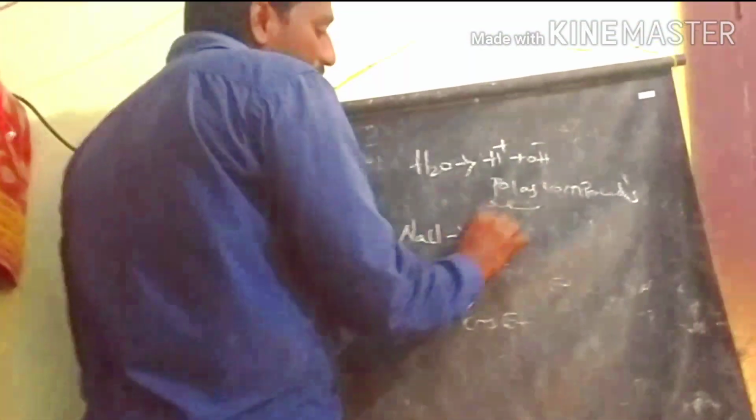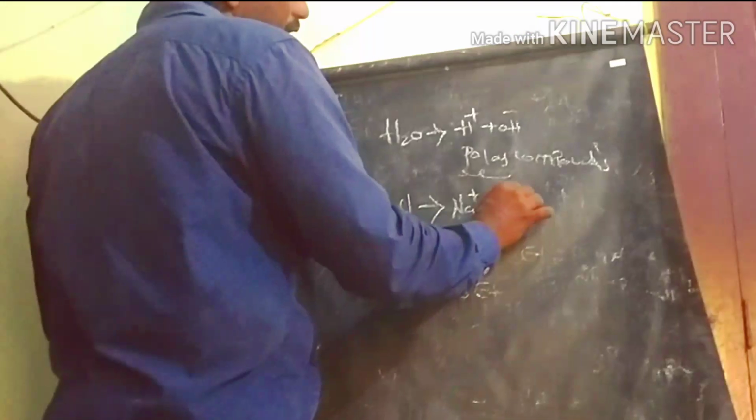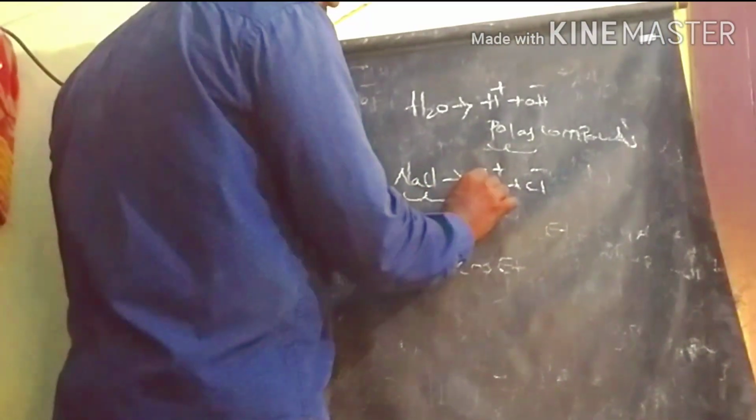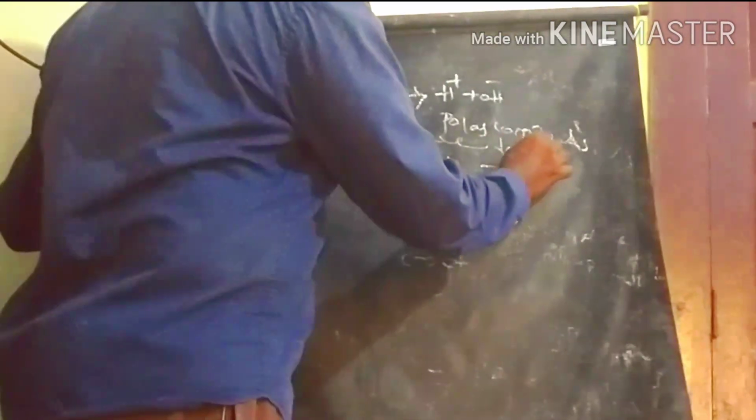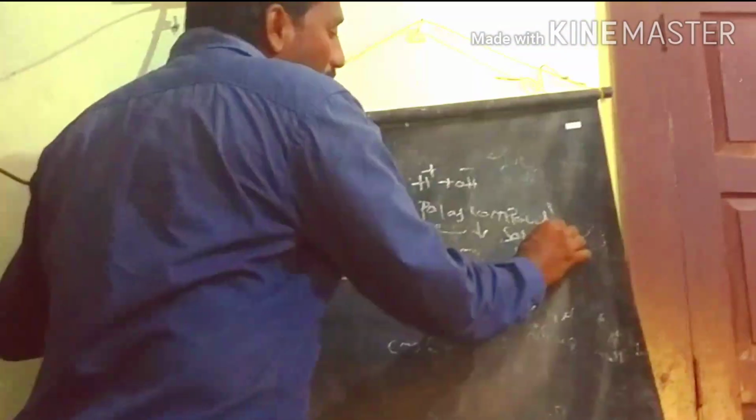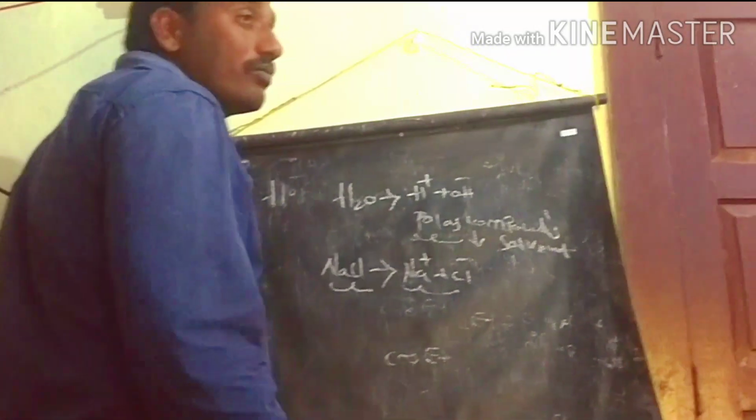For example, NaCl is table salt, Na plus and Cl minus. It is soluble in polar solvents, and water is a polar solvent, so salt is easily soluble in water.